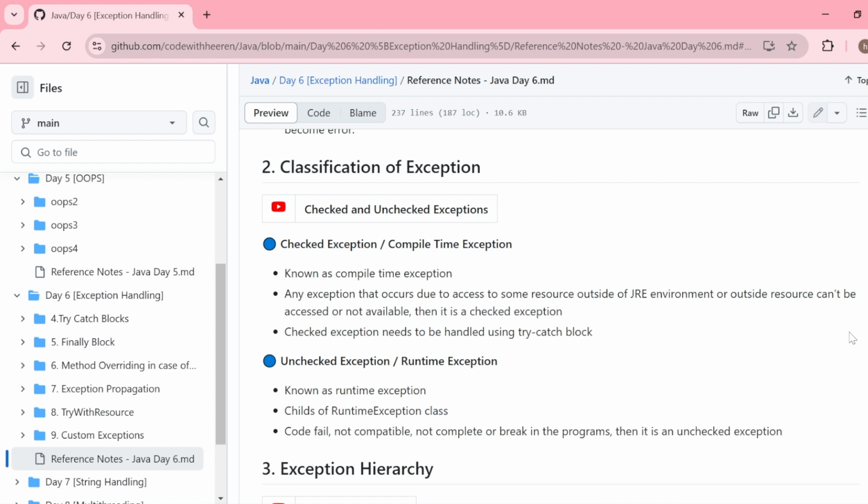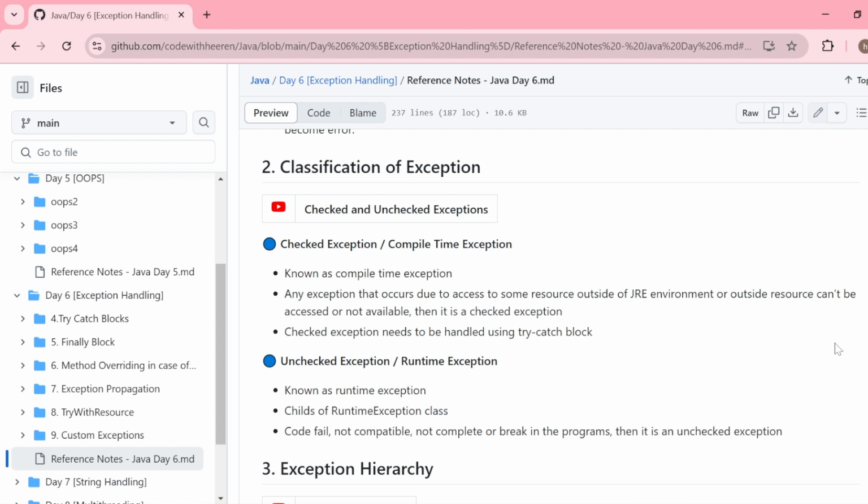You have to handle this at compile time itself. And that's why these exceptions are known as checked exceptions or compile time exceptions, because these are checked by the compiler at compile time itself, and you cannot avoid handling them while writing the code. You must write that script inside the try catch block.